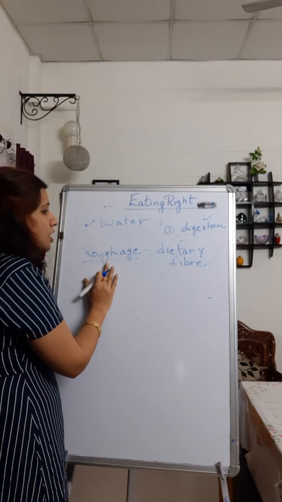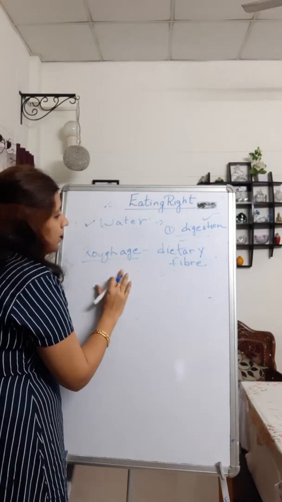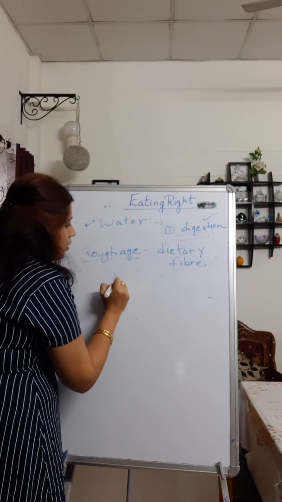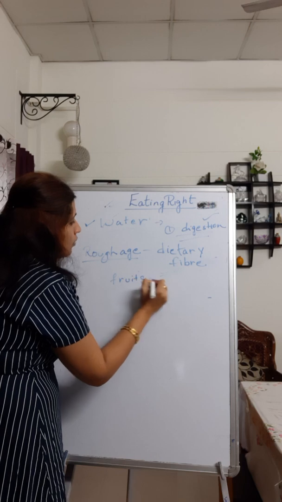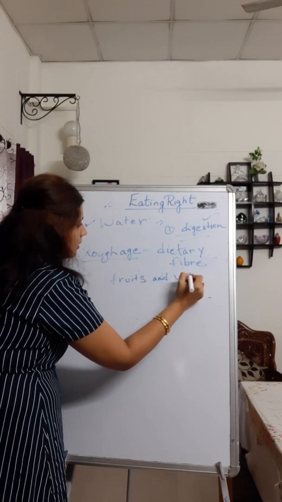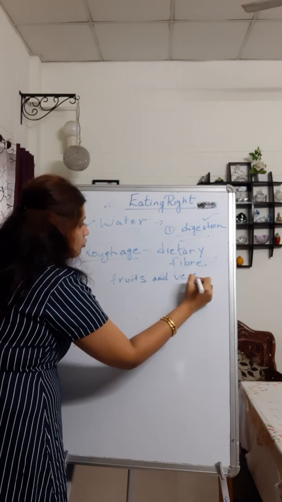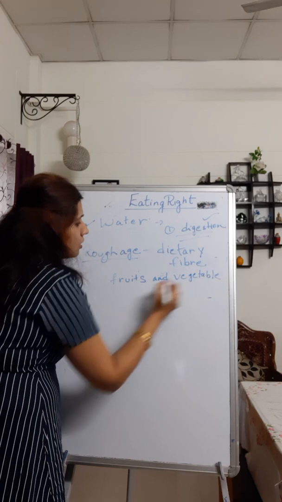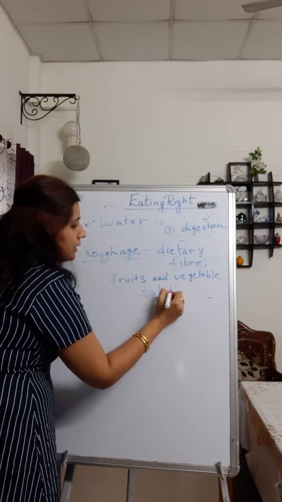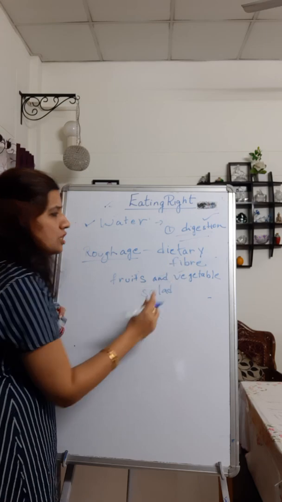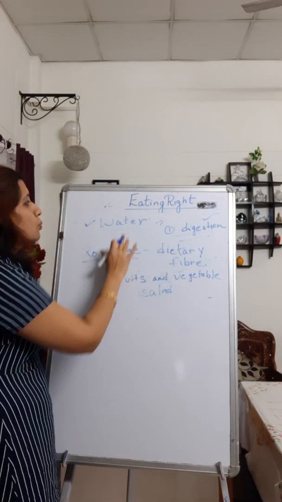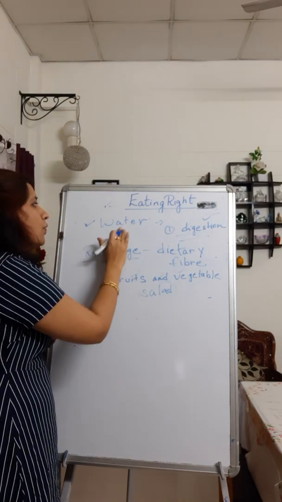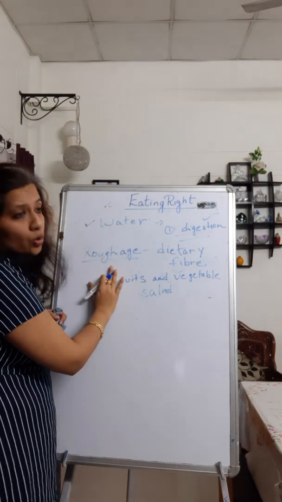And what are the sources through which you can get roughage? You can get roughage by consuming whole fruits and vegetables, not the juices. Otherwise, you will not get the fiber. You should have lots and lots of salad. If you are eating salad, that is raw fruits and vegetables, you will be getting roughage. Both of them are essential for maintaining a good diet.